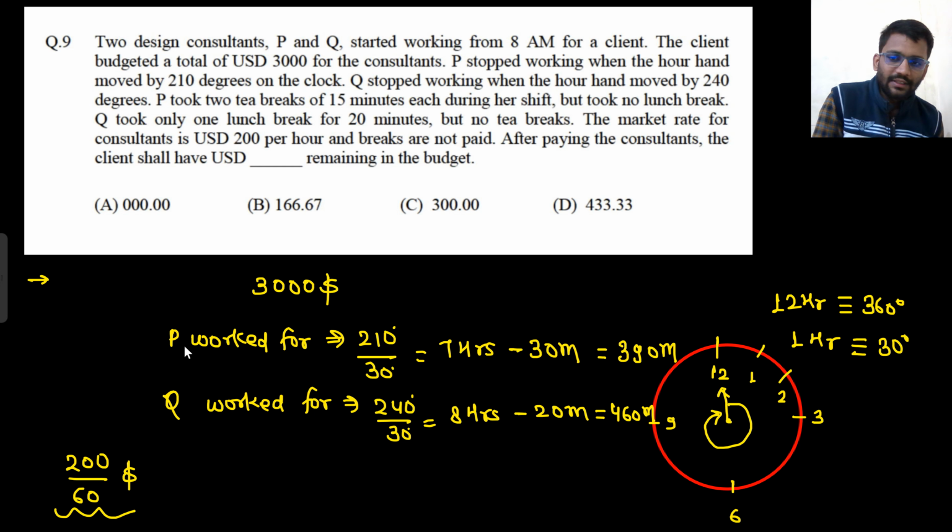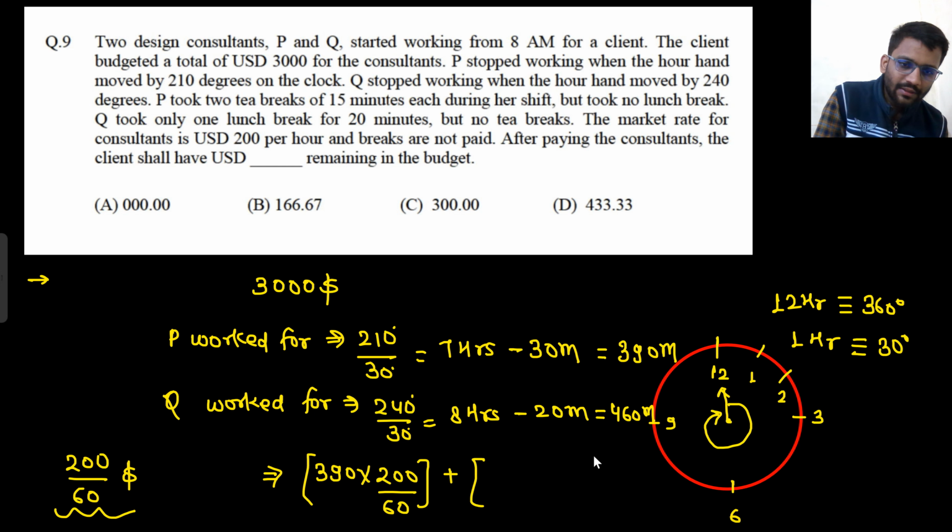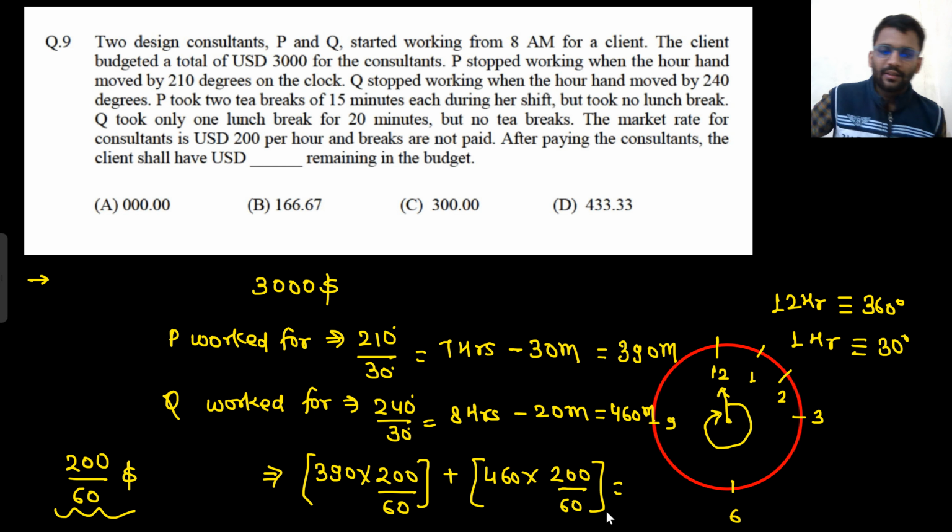So for this guy, P will get 390 into 200 by 60 for each minute, plus 460 minutes for Q, and for each minute he will get 200 by 60, right? So basically what will be the answer? 390 plus 460 into 200 by 60. So they are paid $2833.33, right? This much amount is already paid.